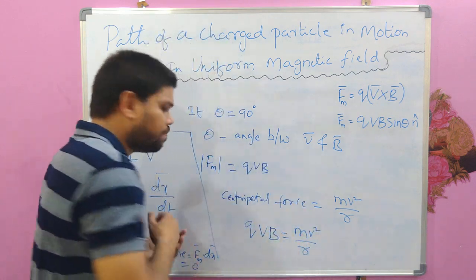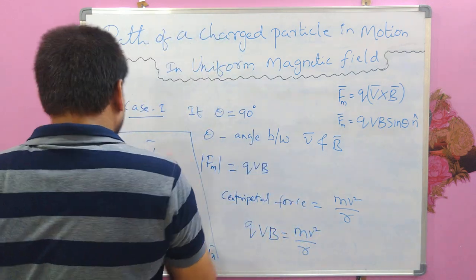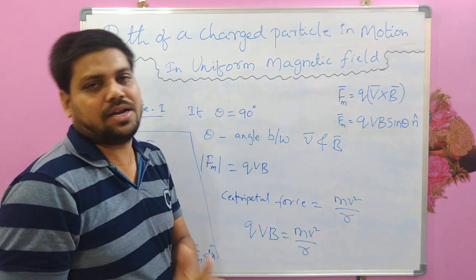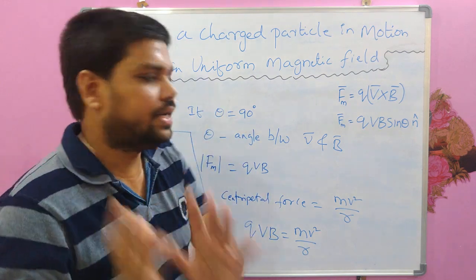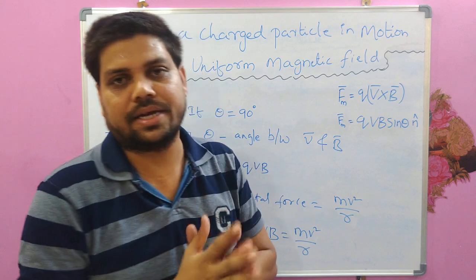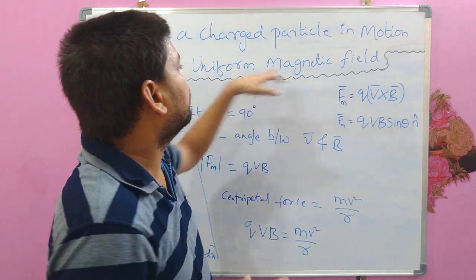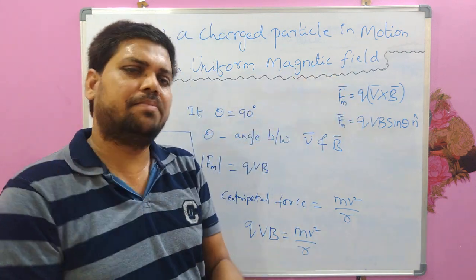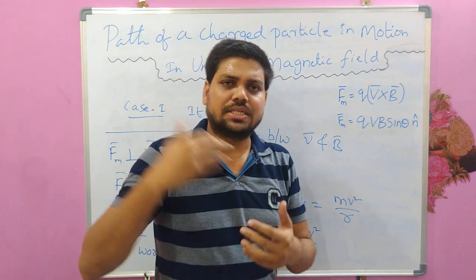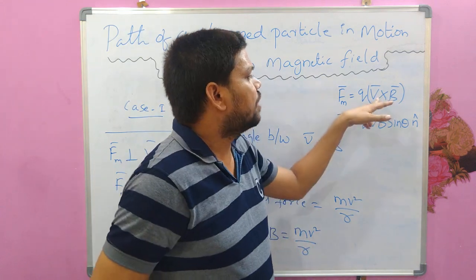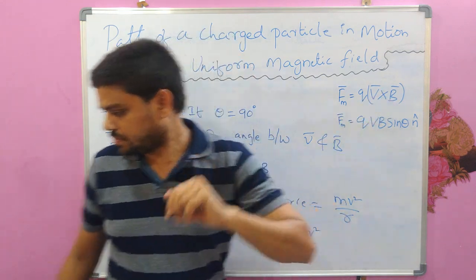So this is very, very important. So magnetic force will not perform any work when it is acting on the charged particle in motion in uniform magnetic field. Why? Because the magnetic force is always perpendicular to the velocity of that particle.